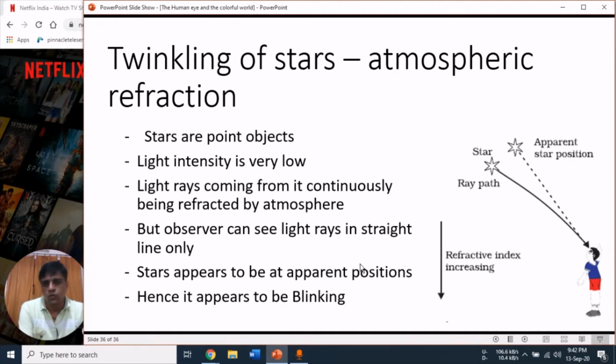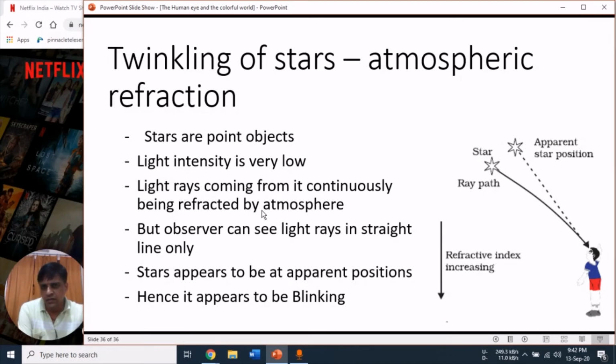Now, what is the twinkling of stars and why do stars always appear to twinkle? Some basic facts about this concept are: first, stars are point objects, very small objects, so the light intensity coming from these stars is very low.